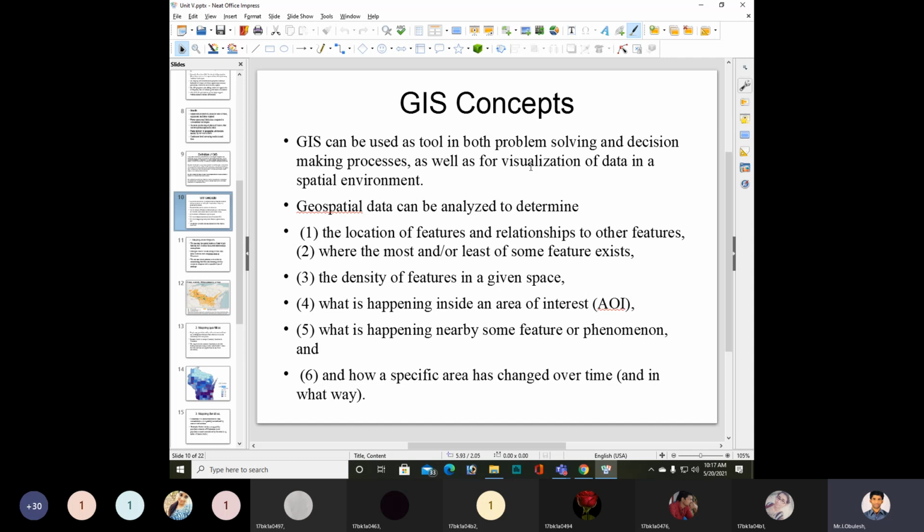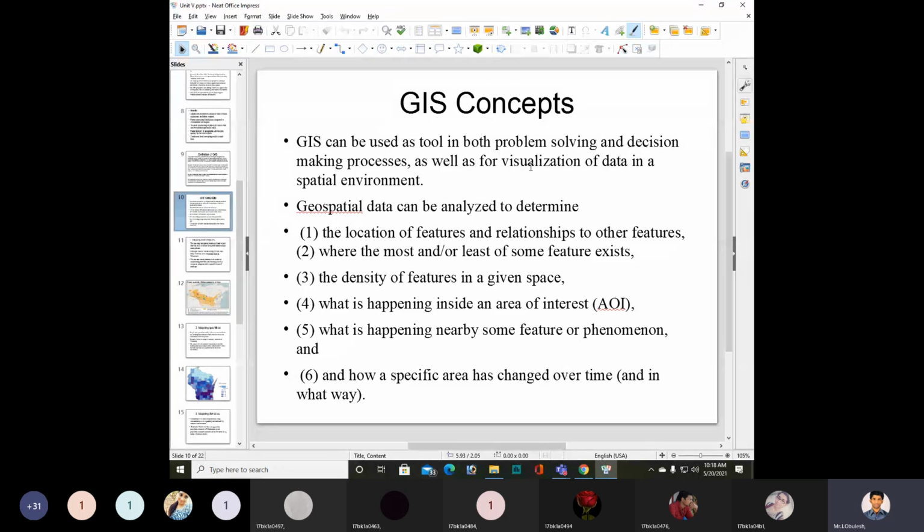Geospatial data can be analyzed to determine the location of features and relationships to other features, where the most and or least of some feature exists, and the density of features in a given space.